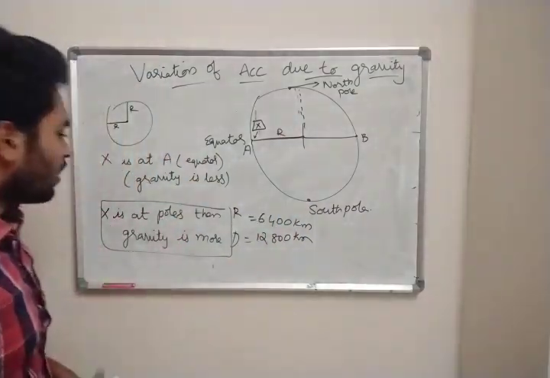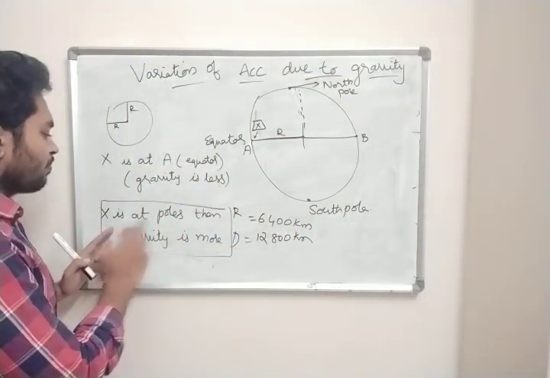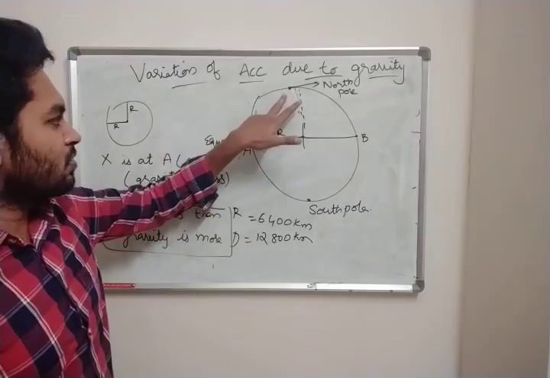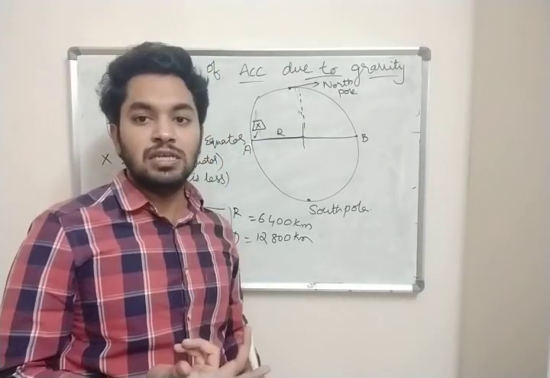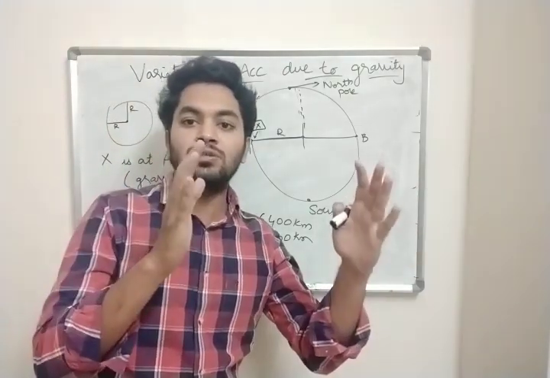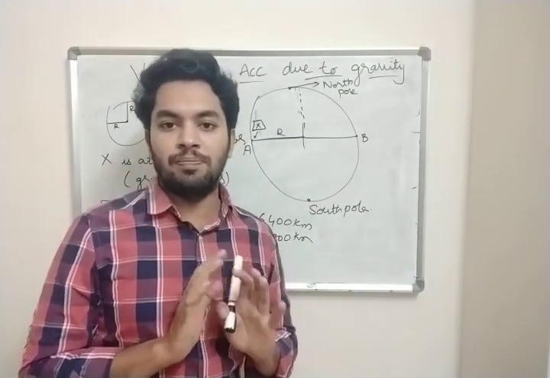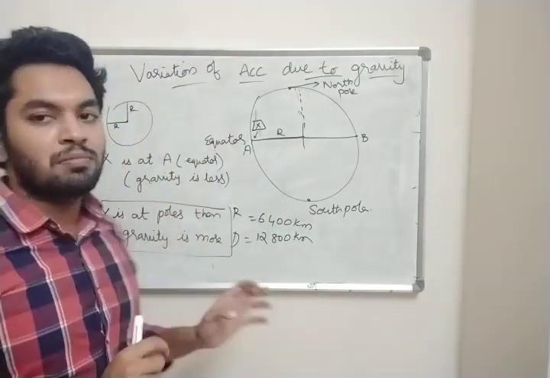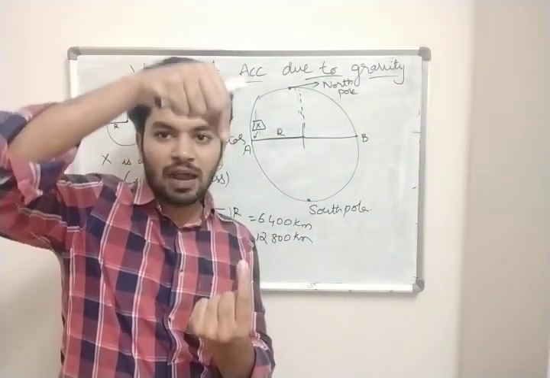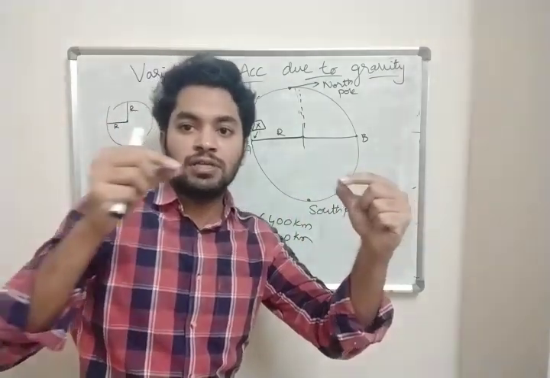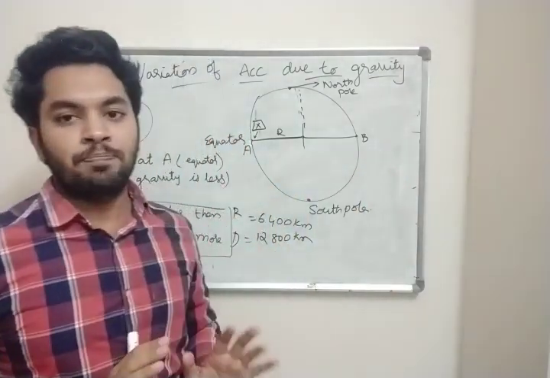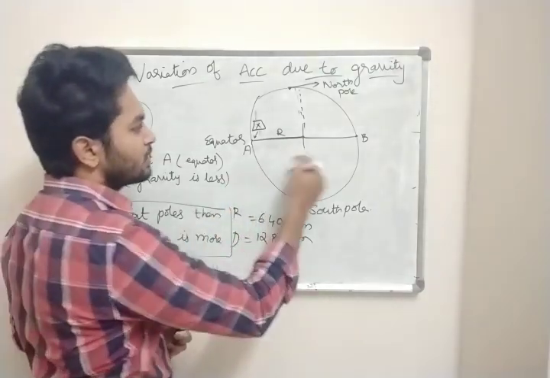So what exactly is it? From the North Pole and the South Pole, if a body falls like this, gravity is more. But at the equator, there is a little bit less gravity. Those are the 2 points you need to remember. At the poles, gravitational force is more. At the equator, gravitational pull is less. Clear? And one more point, at the center O.